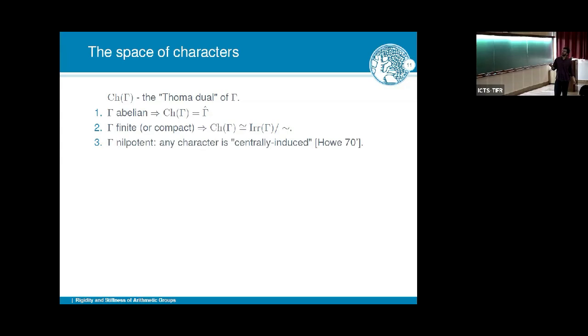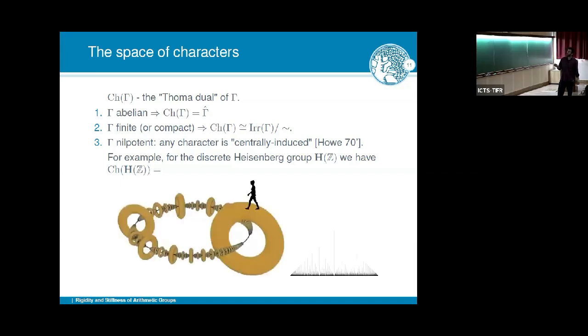Here's a first non-trivial example. Now gamma is nilpotent, infinite nilpotent. There's a theorem by Howe, that's actually from his PhD thesis, that any character is what's called centrally induced. More or less, it means that characters are kind of induced from centers. In the finite group jargon, you should think about monomial groups. This is the kind of thing you should think about. And let's be very concrete. We're interested in the discrete Heisenberg group, and we want to understand what the dual of the Heisenberg group looks like. It turns out that it's quite remarkable. It's this space. This is the dual of the Heisenberg group.